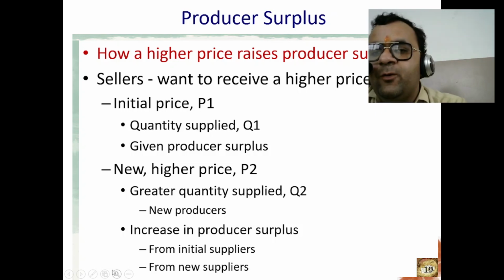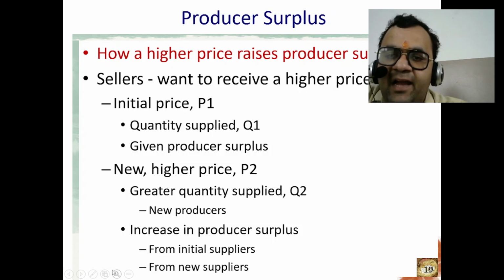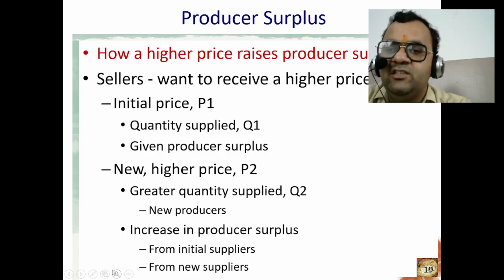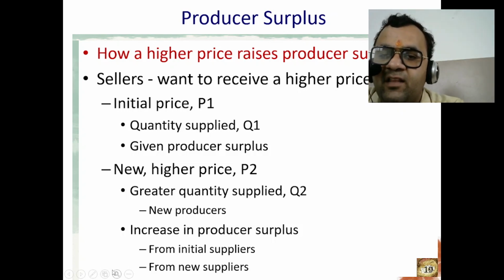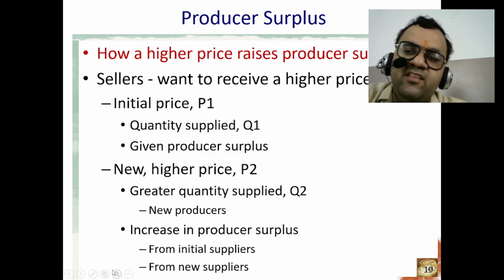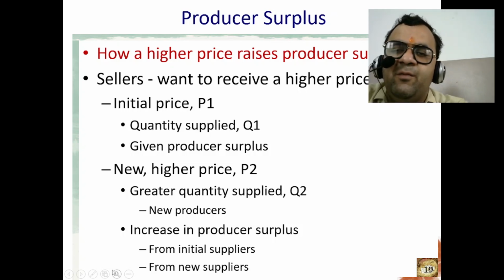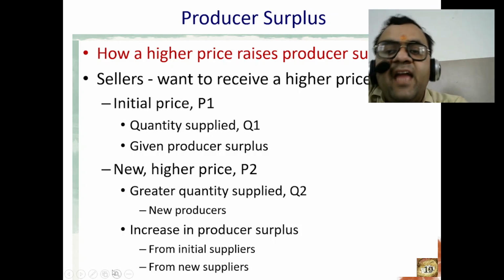A higher price raises producer surplus in the following ways. Increased revenue: at a higher price, producers receive more revenue for each unit sold. Increased profit: the higher price leads to a higher profit margin as the cost of production remains the same. Increased willingness to supply: the higher price encourages producers to supply more as it becomes more profitable, so that they can gain maximum profit.